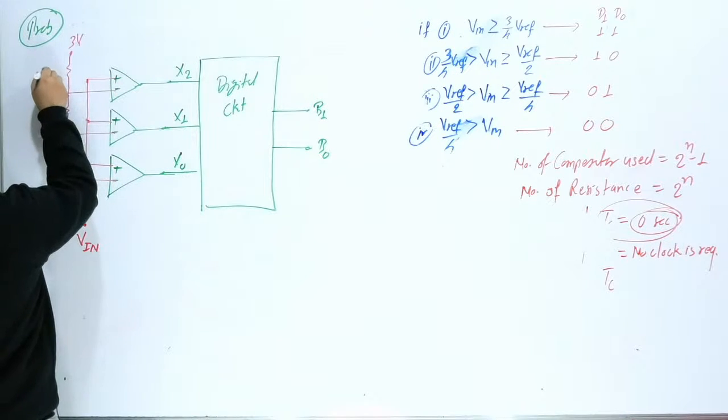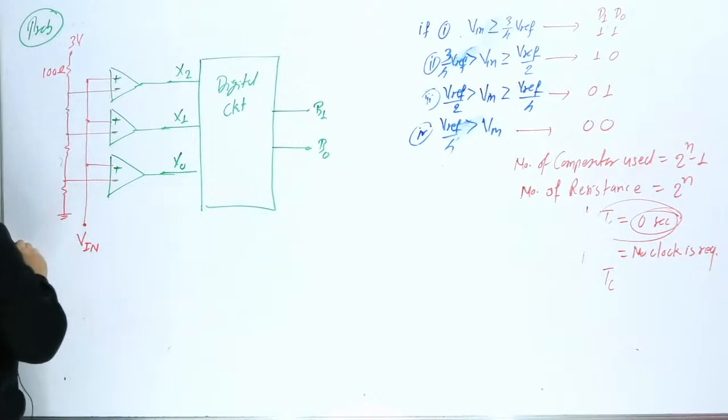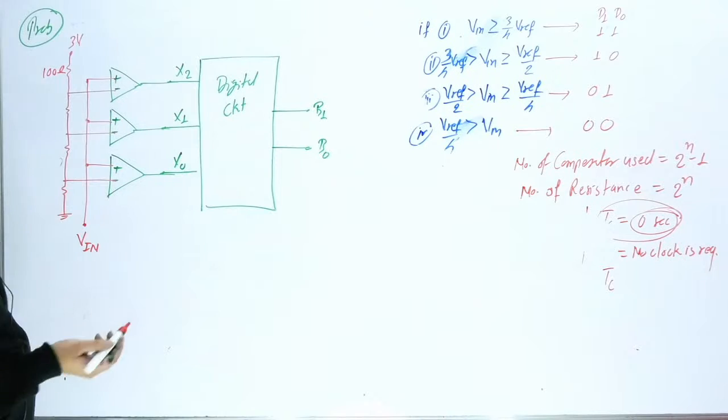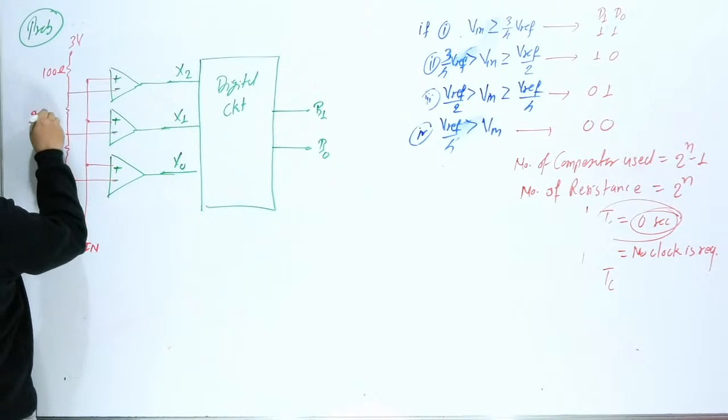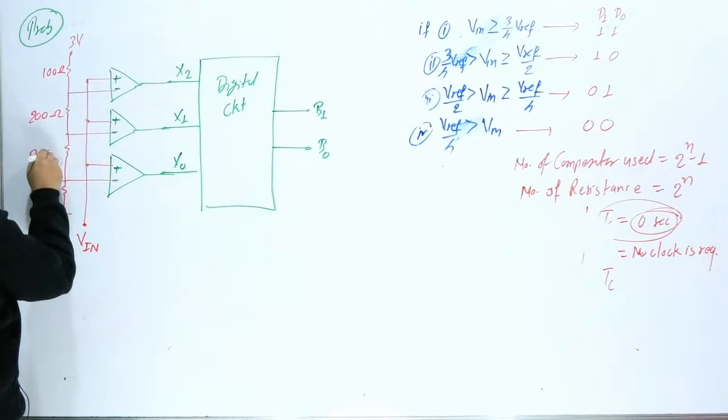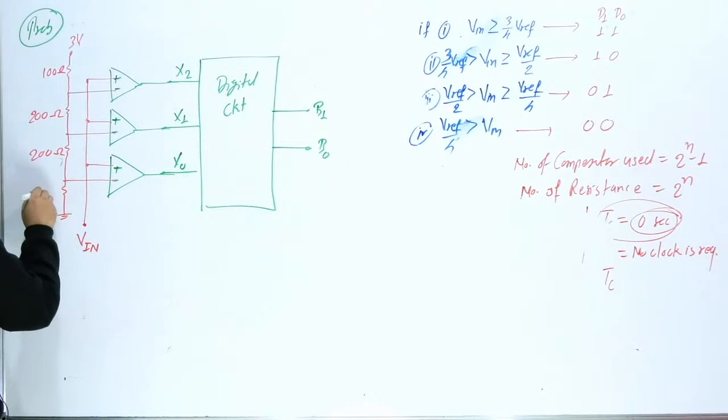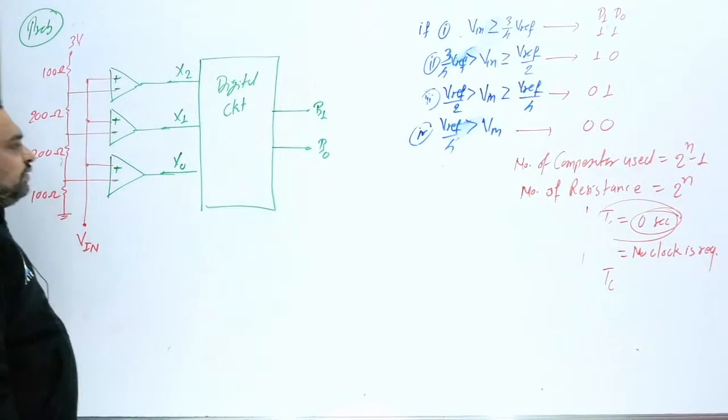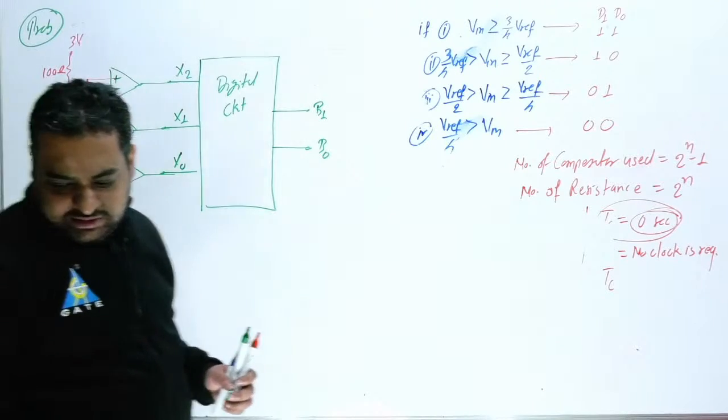The resistance values are different. The first resistor is 100 ohm, the second resistor is 200, the third one is 200, and the last one is again 100. So the first and last are 100, and the middle two are 200. Okay, now you can write.